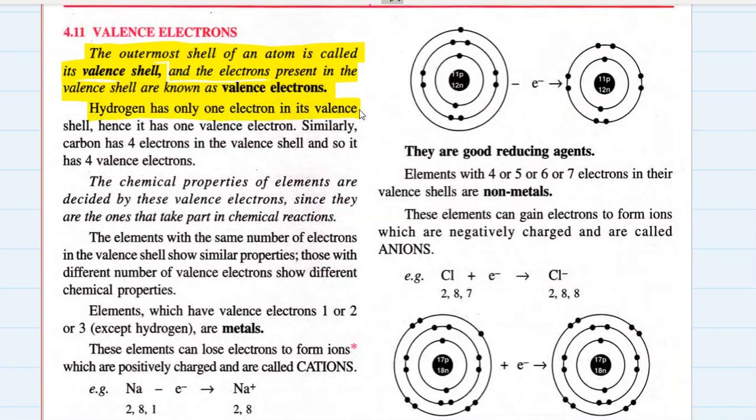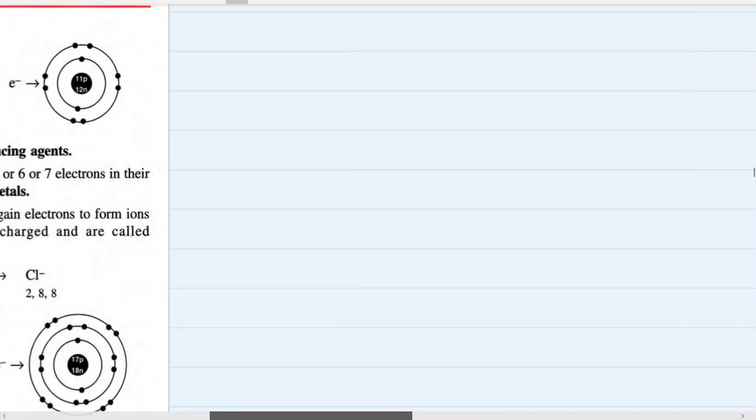Hydrogen has only one electron in its outermost shell, so its number of valence electrons is 1. Similarly, carbon has 4 electrons in its valence shell, and so it has 4 valence electrons. The chemical properties of elements are decided by these valence electrons, since they are the ones that take part in chemical reactions. Before we go ahead, let's find some valence electrons.